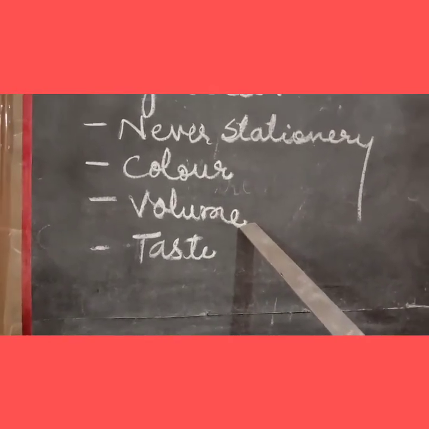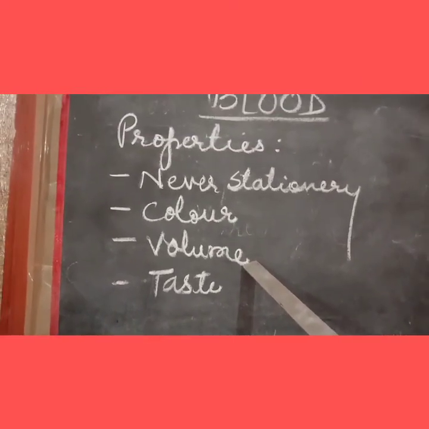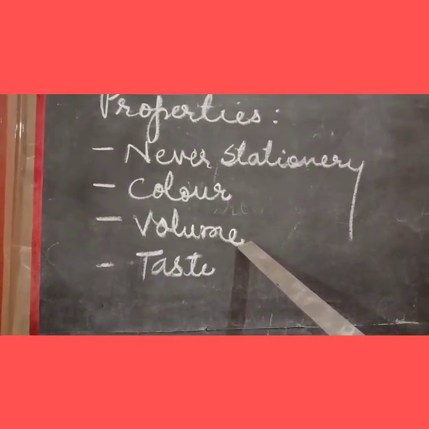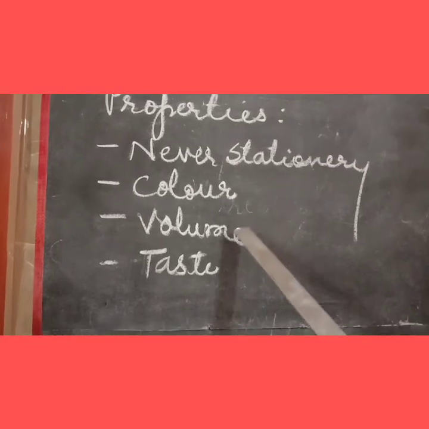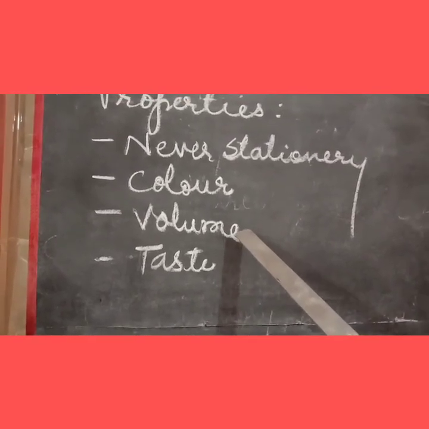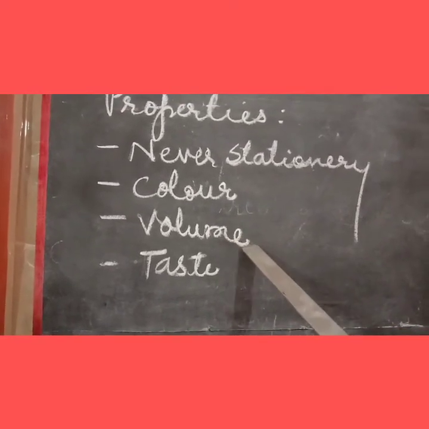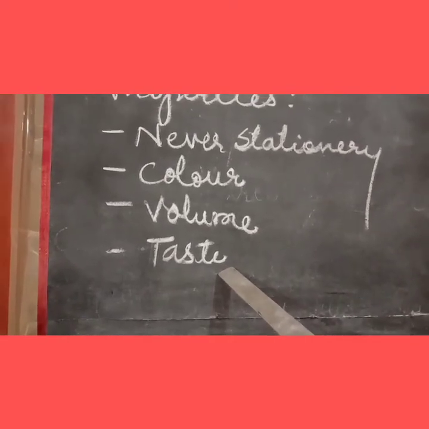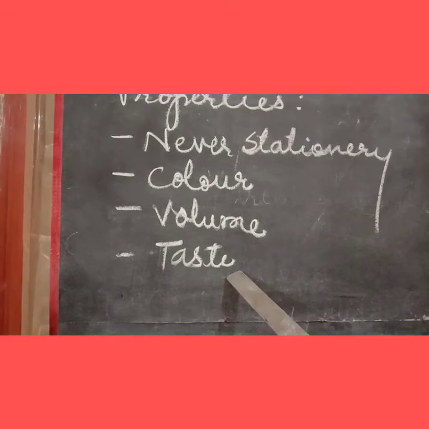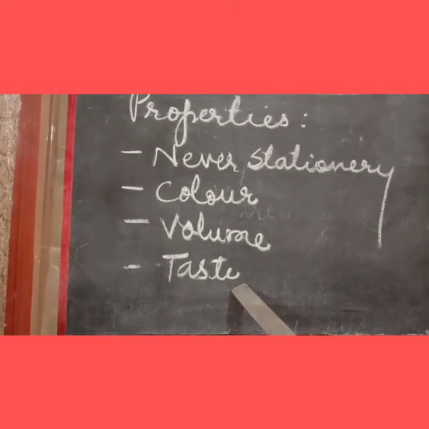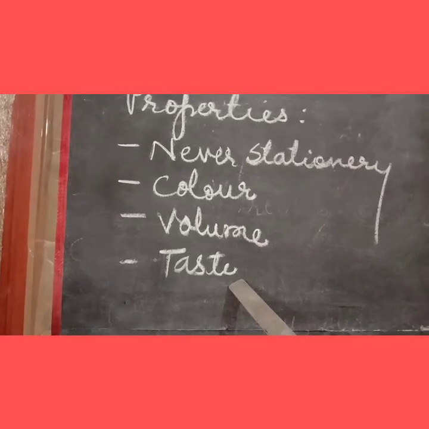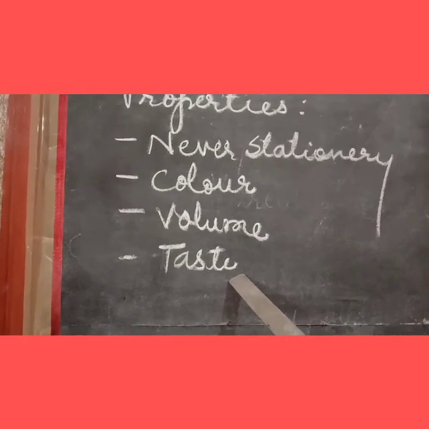Next comes the volume of blood present inside our body. Children, an average adult human being has almost 5 to 6 liters of blood by volume inside the body. Next comes its taste. Blood actually tastes almost salty, means it is saltish in taste.